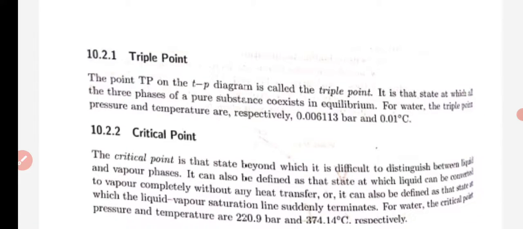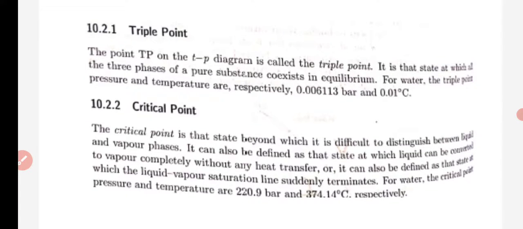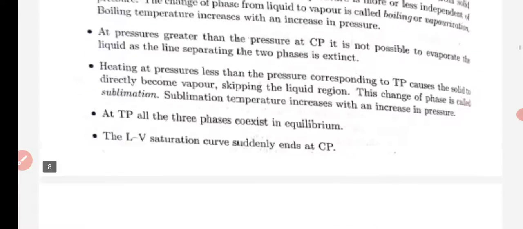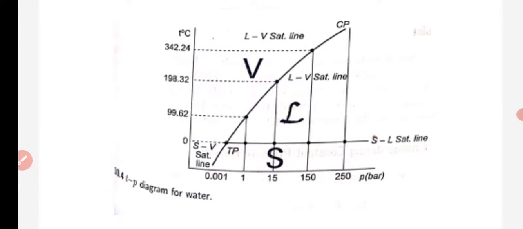For water, the triple point pressure and temperature are 0.006 bar and 0.01 degree centigrade respectively. So, the triple point is that point at which all the three phases of the pure substance can exist, and they exist in equilibrium. And for water specifically, the pressure at the triple point is 0.006 bar, as well as the temperature is 0.01 degree centigrade. So this you have seen from the diagram here. So you can practice this diagram and understand about the triple point. Thank you.